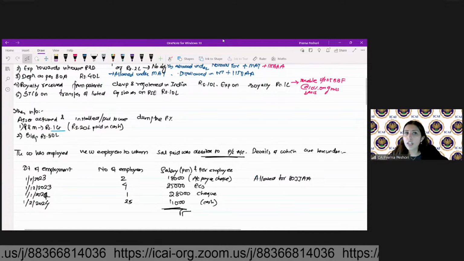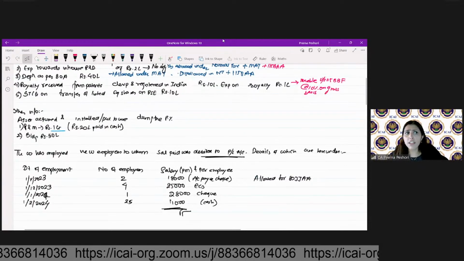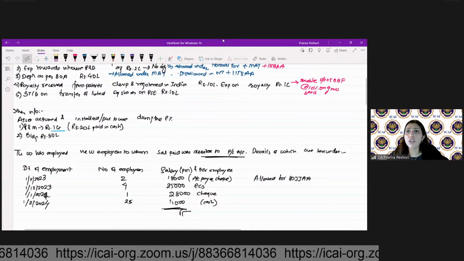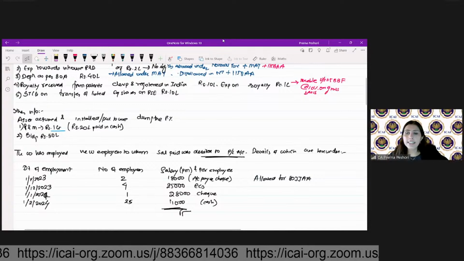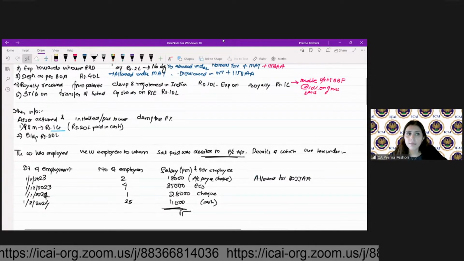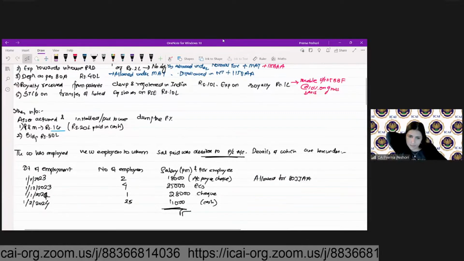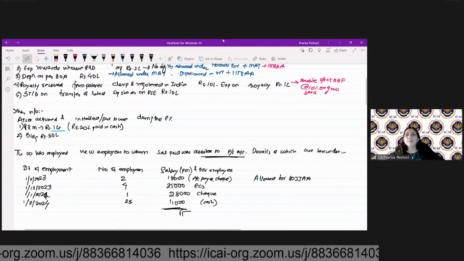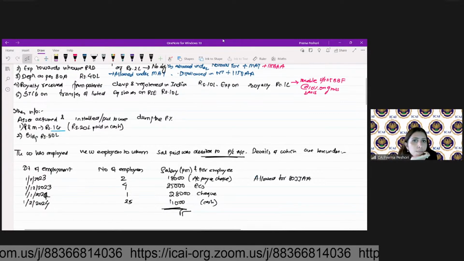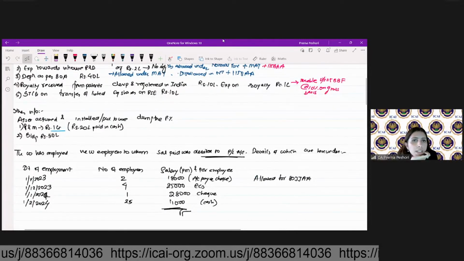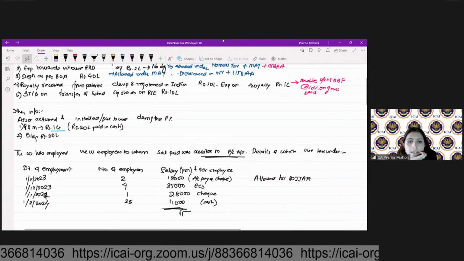Even though this is 25,000, which is less than or equal to 25,000, for how many days should the employees have been there? 240 days. No, Viraj. Please look at the question once again. It will not be 240 days.